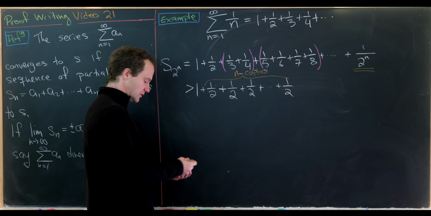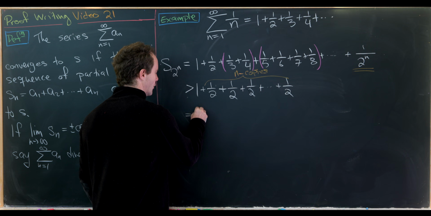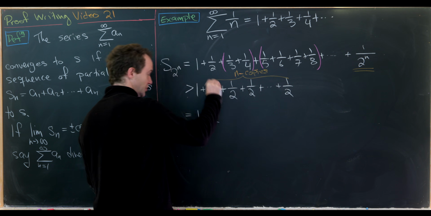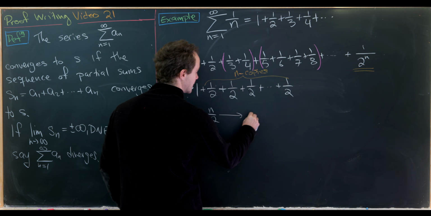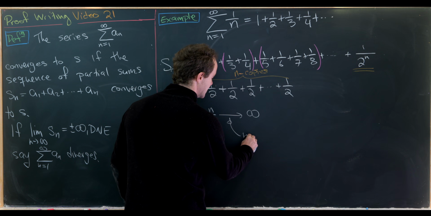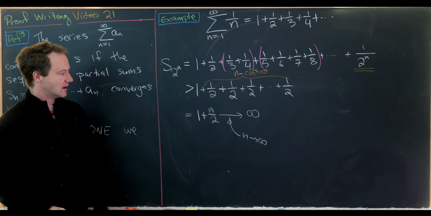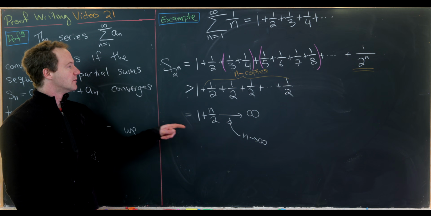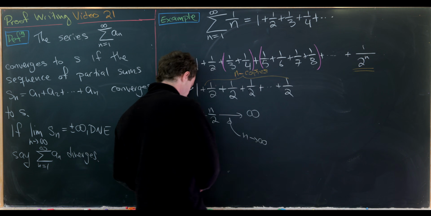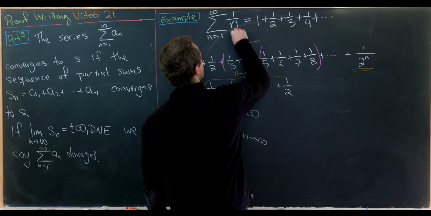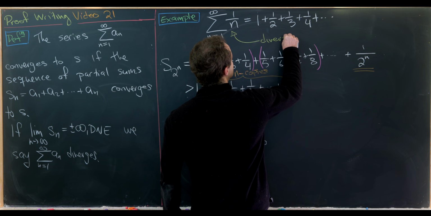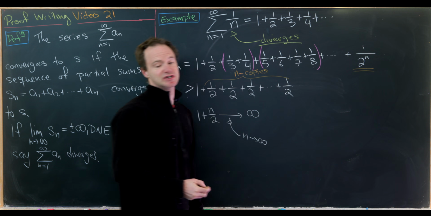Okay, so notice that we can put all these together and we'll get 1 plus n over 2. But now that clearly goes to infinity as n goes to infinity, which again, you can check with an M-N argument like we did before. But the important thing here is that we have shown that this harmonic series is in fact divergent. So we have a divergent series.